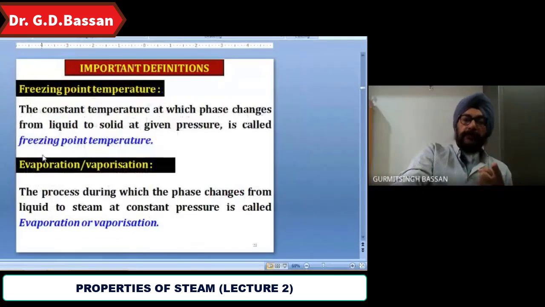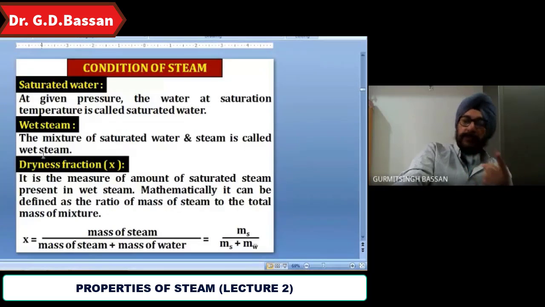Freezing point means the phase change from liquid to solid. Evaporation means the phase change from liquid to steam. Saturated water means that at a given pressure, water at the saturation temperature is called saturated water. Wet steam is a mixture of water and steam. Dryness fraction is very important.